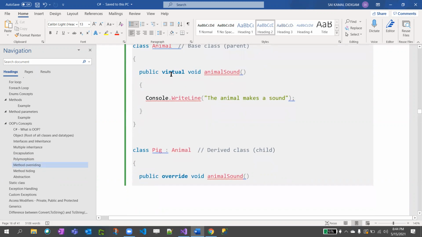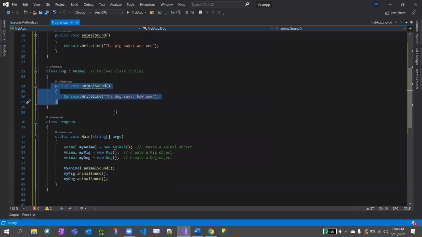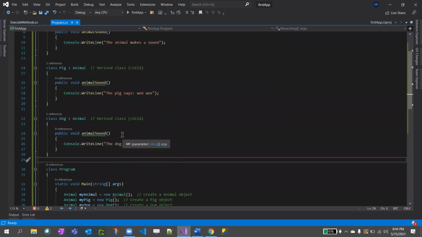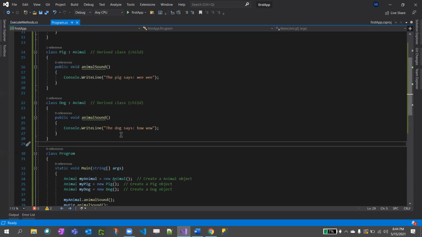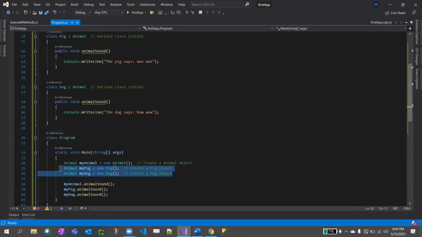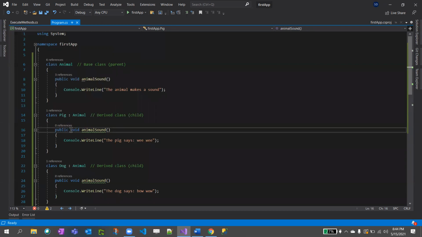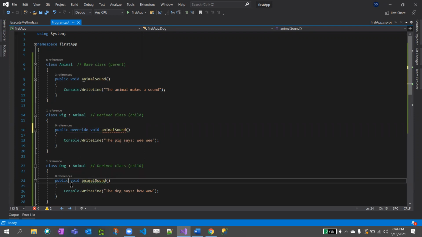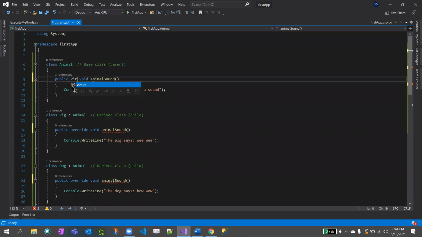Now to call the child class, we will go with our example. If you want only the pig method or the dog method to be executed, you need to declare override here. This is called method overriding. And in the parent, you need to make the method virtual.